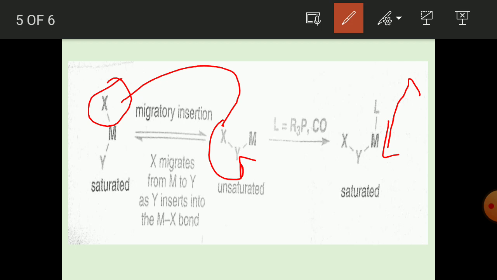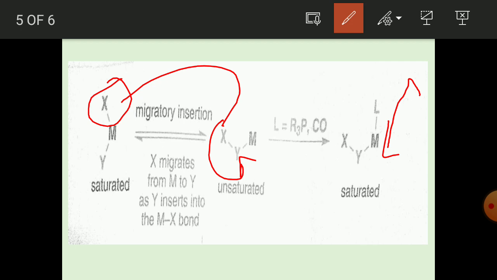The group to be inserted must be unsaturated in order to accommodate the additional bonds, and common examples include carbon monoxide, alkenes, and alkynes, producing methyl acyl, methyl alkyl, then metal acyl, metal alkyl, and metal alkenyl complexes.